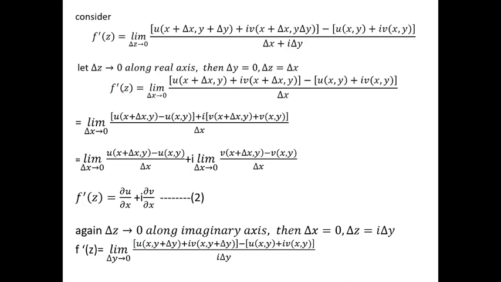Now let us consider delta z tends to 0 along the y-axis. On the y-axis we can put delta x equal to what? 0, and delta z becomes i times delta y. Substitute these values in this equation. Therefore, f dash z is equal to limit delta y tends to 0, u(x plus delta x, ...) where delta x is 0, so we get x only, y plus delta y, plus i v(x, y plus delta y) minus [u(x, y) plus i times v(x, y)] whole divided by delta x, which is 0, remaining is i times delta y.